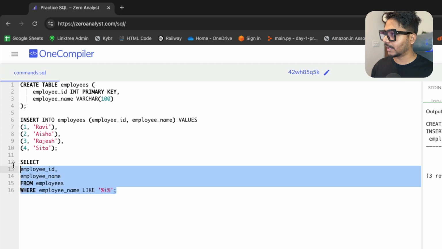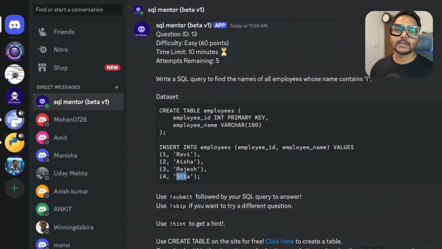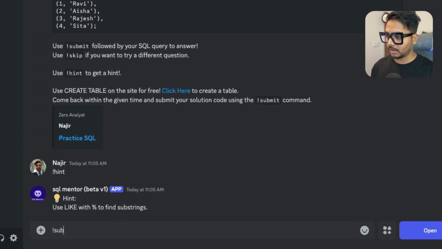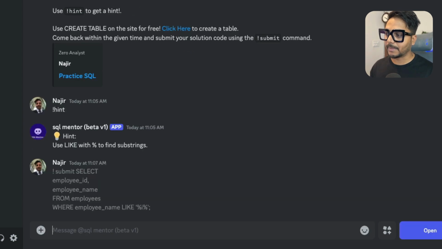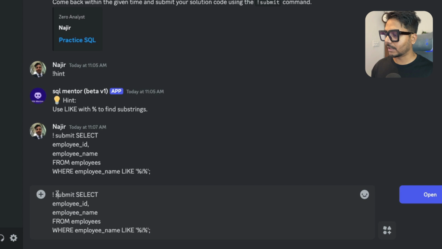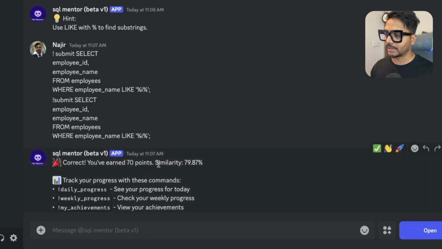So I would just go ahead and select everything. Now again, to submit it, you just need to use the submit command with an exclamation sign, and you can just paste your query. Make sure that there is no space between the exclamation sign and the submit command. If you type it this way, it's going to give you an error because you see after this submit I have some space. You cannot edit it, so you just need to type it again freshly. So I would just go ahead and type it again. This time I'm going to submit it again to see if my answer is correct.